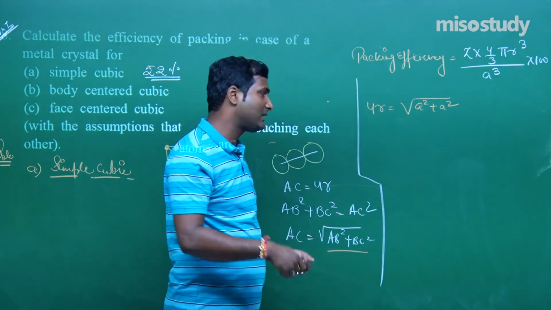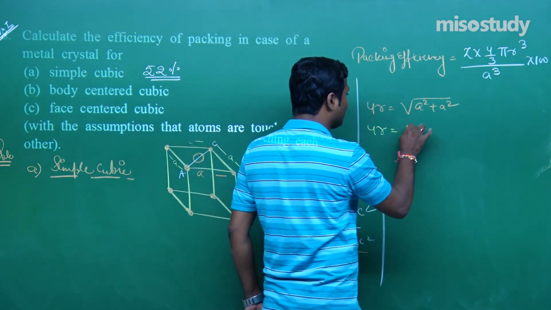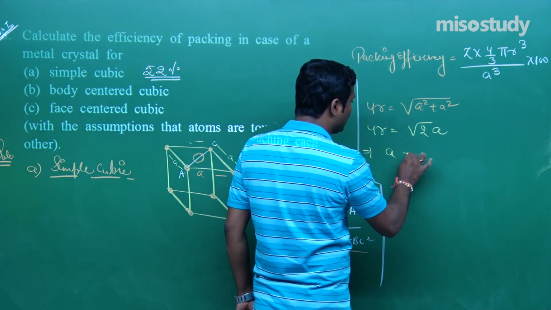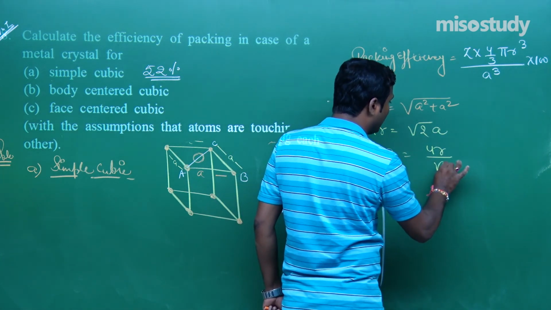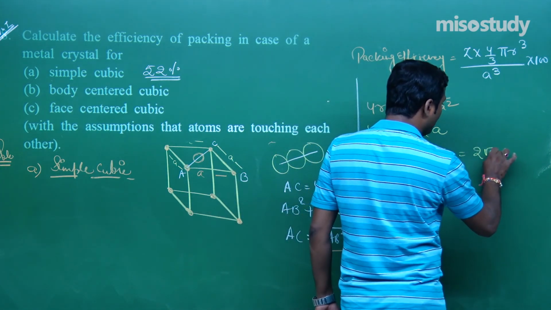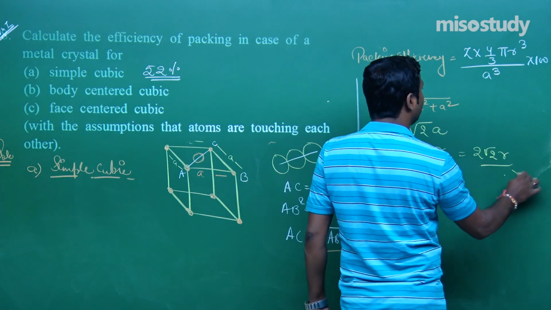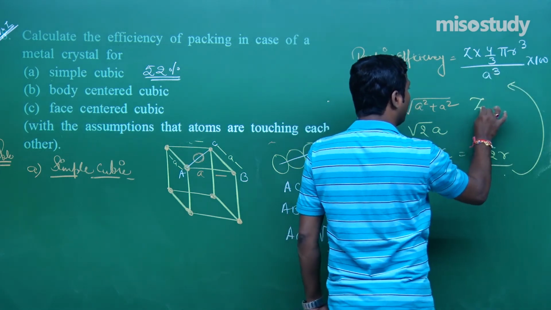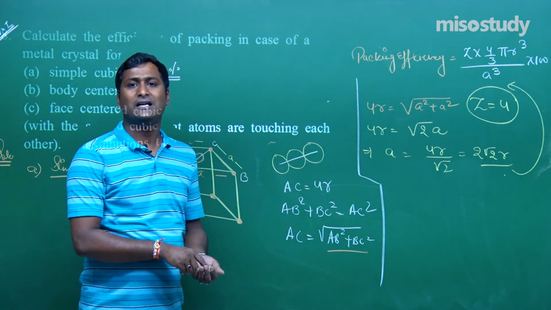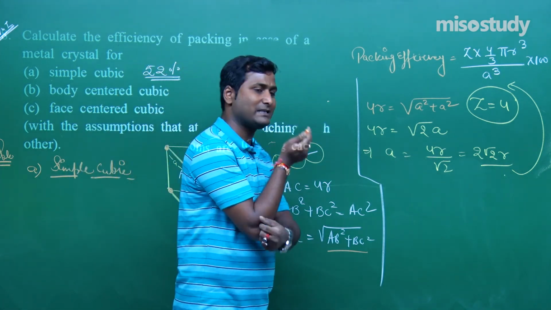Yes sir, definitely, 4R is equal to root 2 A, or A is equal to, my friend, 4R by root 2, or you can put here 2 root 2 R. Now put this value here, and for face center, Z is equal to 4. If you put this value, then definitely you will get the answer.